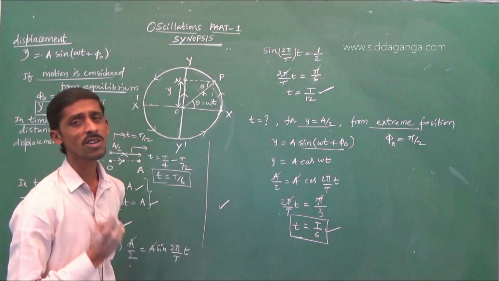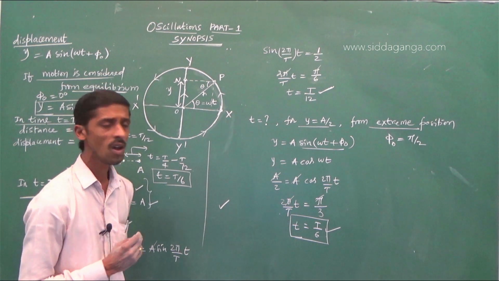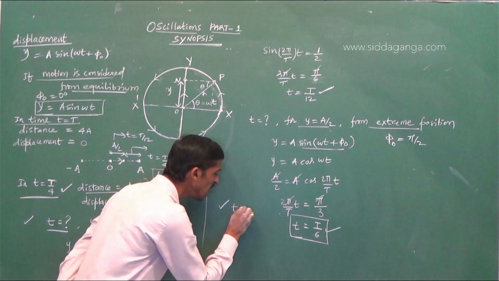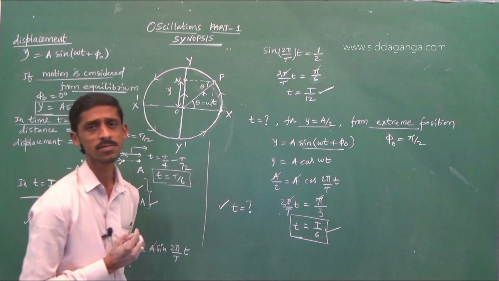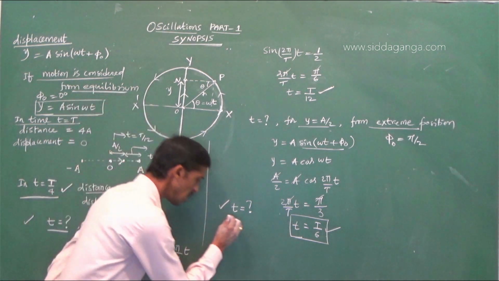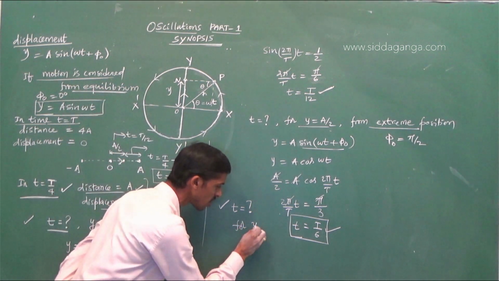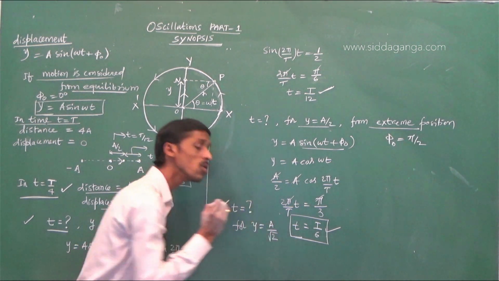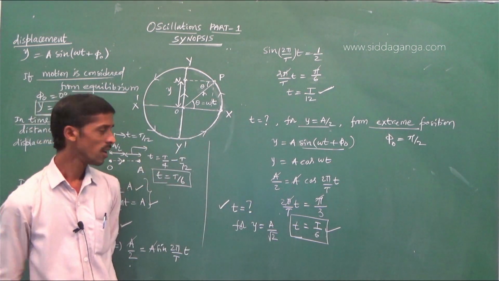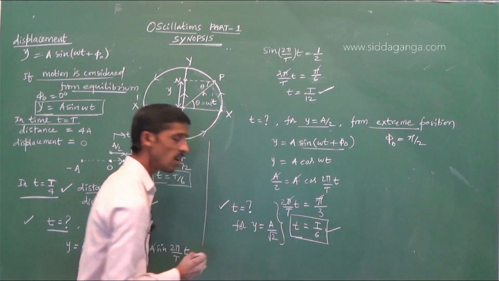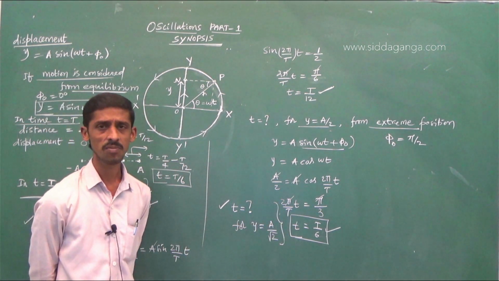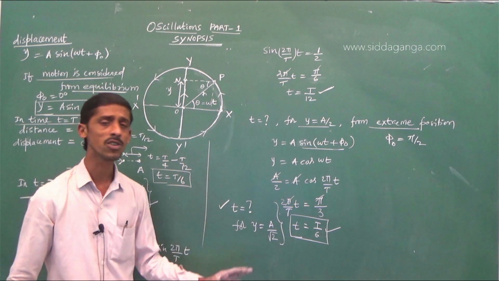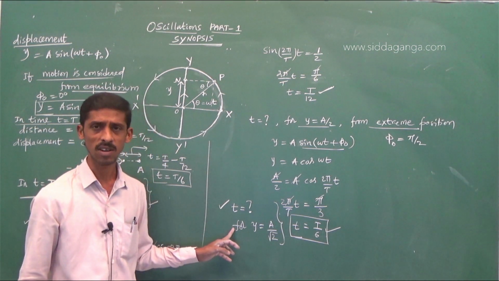Okay. Now, one more question for you. What is the time it will take to cover the distance y is equal to a by root 2? So, the question is very clear. From the equilibrium position, if nothing is mentioned, understood, the motion started from equilibrium.